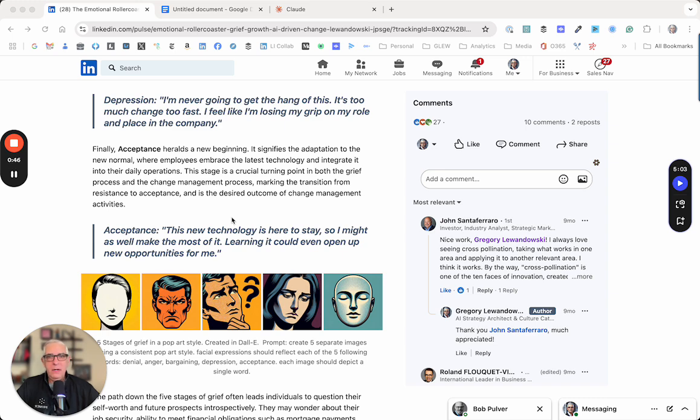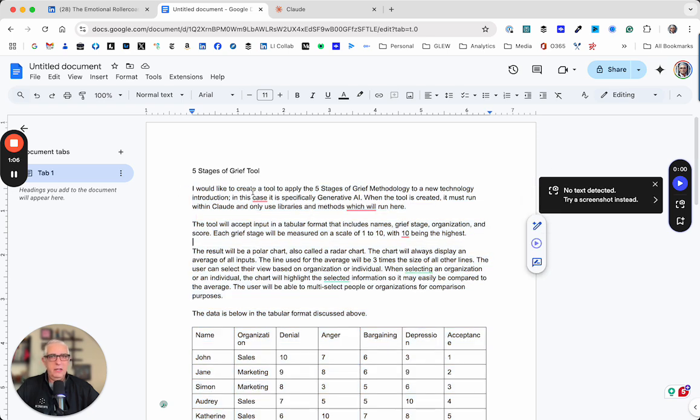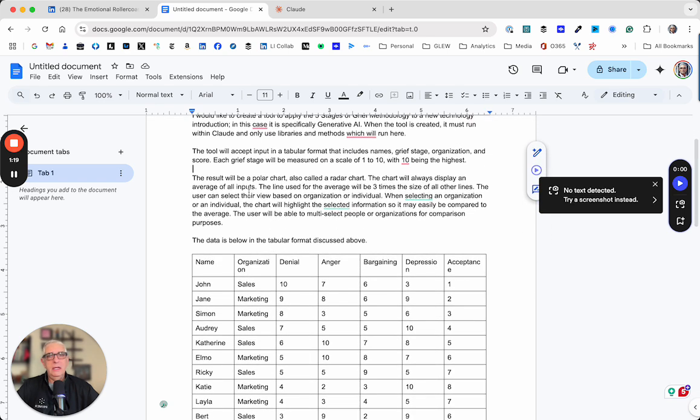And what I wanted to do with this was actually create a prompt, which I have included here in this Google document, and turn that prompt into a small tool within Claude, which is pretty easy to do. So the prompt here took me about 10 minutes to create. Very simply, I'd like to create a tool to apply the five stages of grief. The tool will accept input in a tabular format that includes X, Y, and Z. The result I would like here is a polar chart, which is also known as a radar chart.